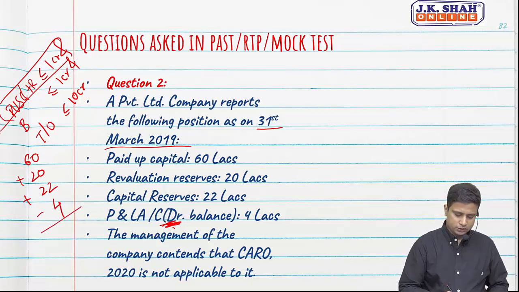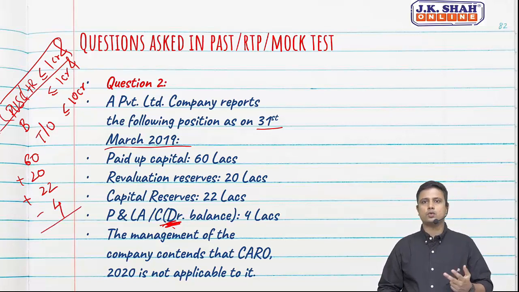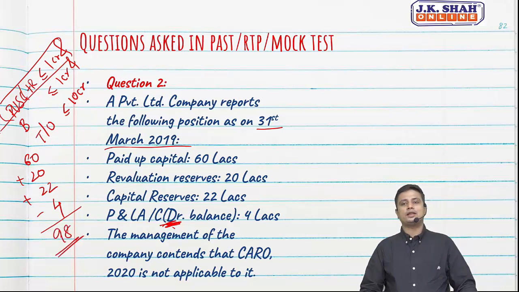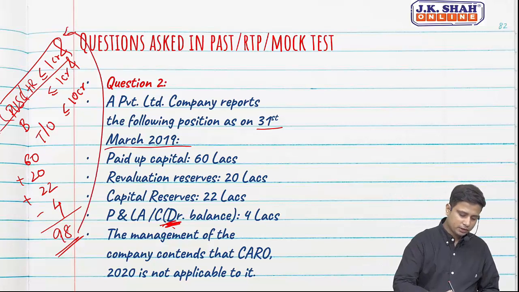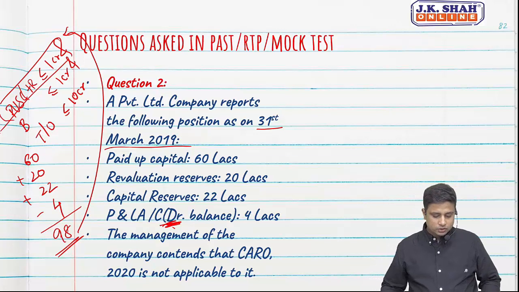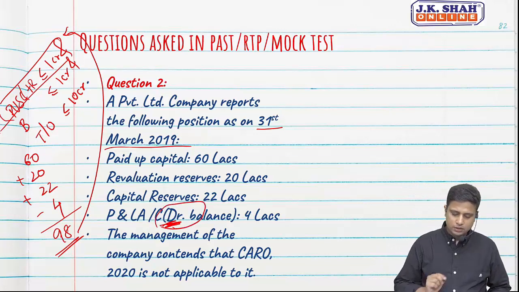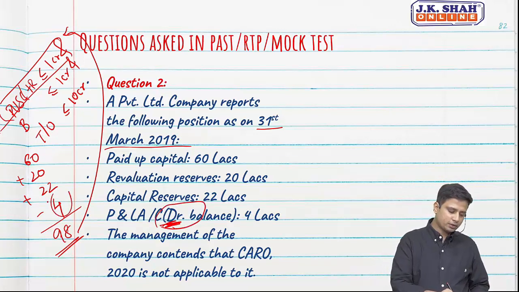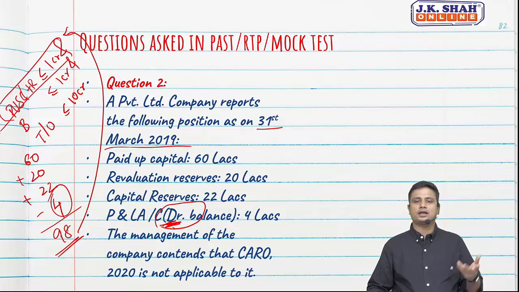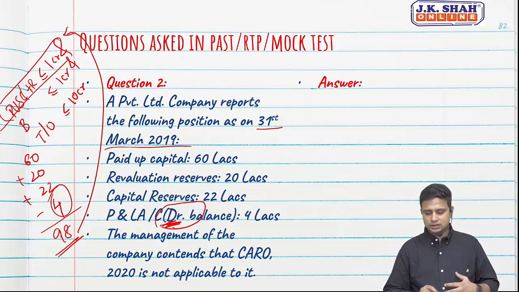So let us see the total. 60 plus 20, 80, 80 plus 22, 102, 102 minus 4, 98. So are we less than 1 crore? Yes. So are we satisfying the condition? Yes. So is CARO applicable? No. We are excluded. The most important part here was the debit balance. In case you don't subtract this and end up adding it, you will end up stating that CARO is applicable. So let us check the answer.